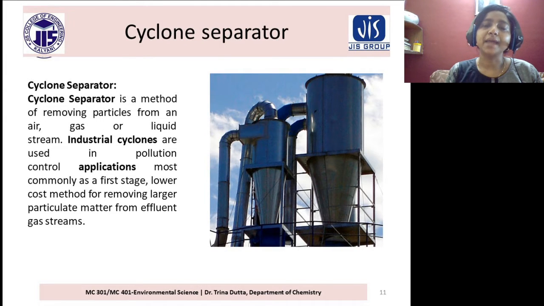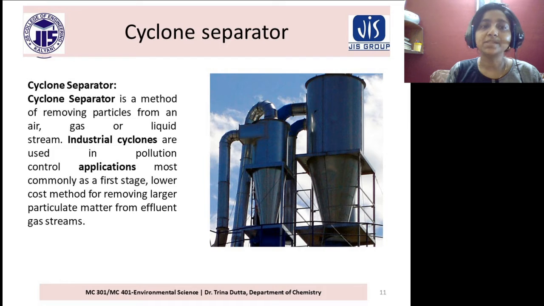Next is the cyclone separator. Here you can see the figure. A cyclone separator is a method of removing particles from an air, gas or liquid stream.